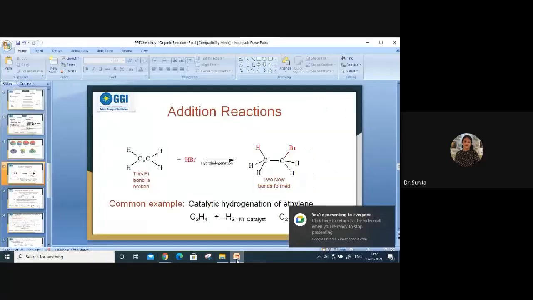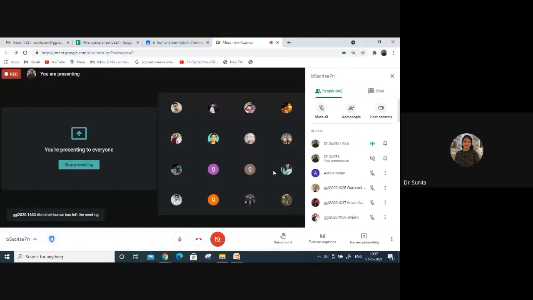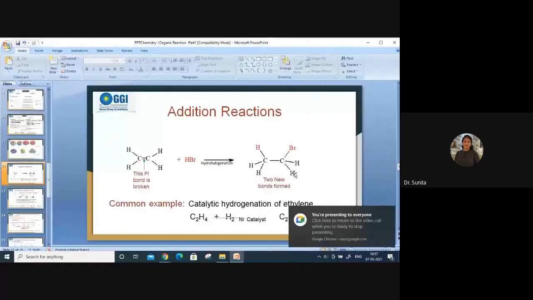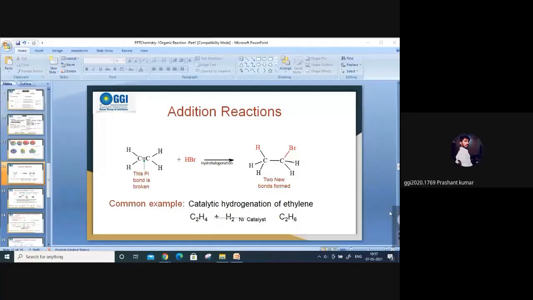So it can attach with 4 atoms at a time. This carbon is also attached on 4 sides, hydrogen also. So there is no place to add more groups. Then addition reaction is not possible in that case. Addition reaction cannot take place in these molecules.